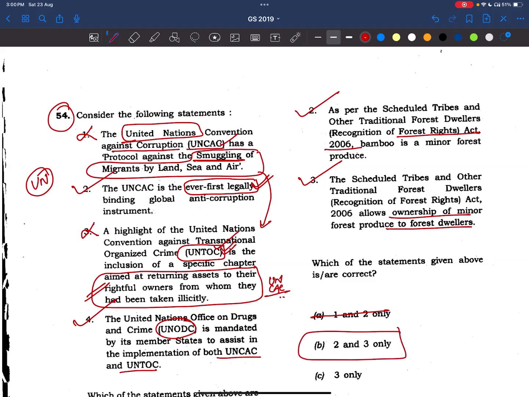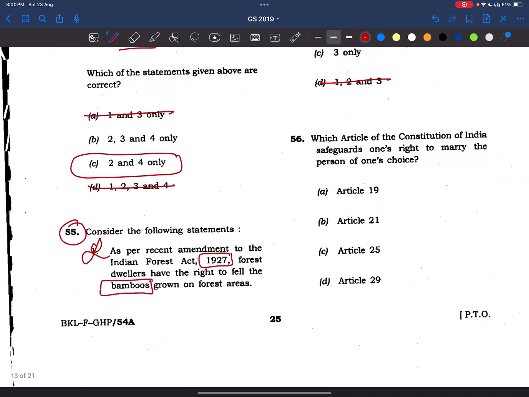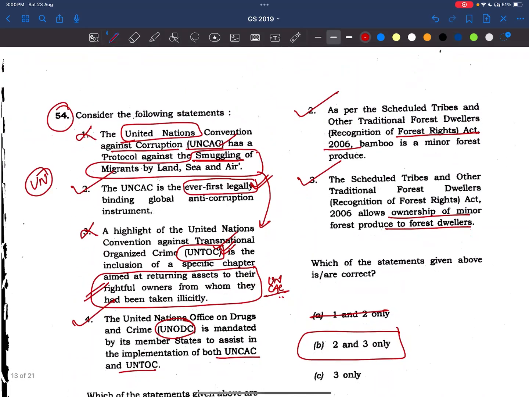Now see friends, we have to read about these acts. Okay, Indian Forest Act 1927. All the forest acts are very important. Now see the recent amendments also. Okay, and see about the Indian Forest Act. This Forest Rights Act 2006 is very important. See, it is 2006, which means it completes 20 years by 2026. So this will be very important for the prelims, next year's prelims, right? So let's read about all these things. Right? It becomes very important for us.